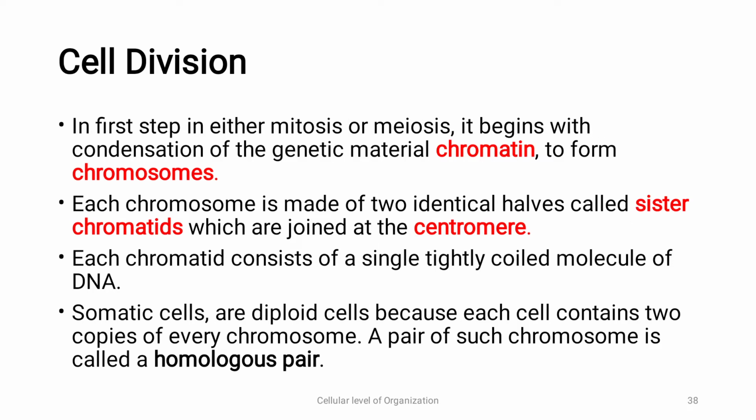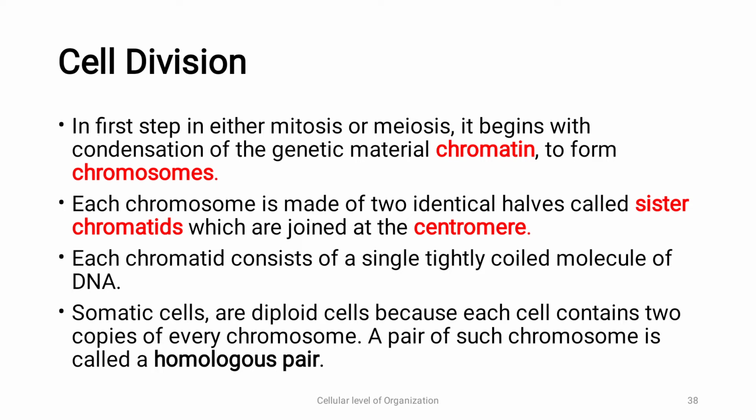So now we are going to see a few components that we will be requiring as we study the various phases of mitosis and meiosis. The first step, in either meiosis or mitosis, begins with condensation of genetic material, that is chromatin, to form chromosome. Now what is chromatin? They are thread-like structures found in the nucleus. So they are going to condense to form chromosome.